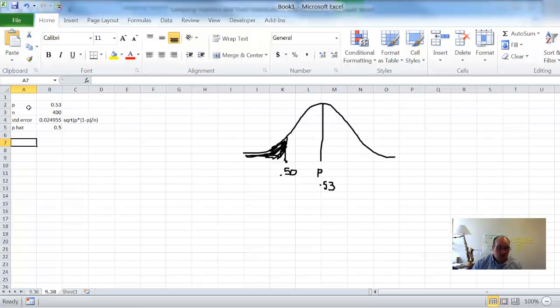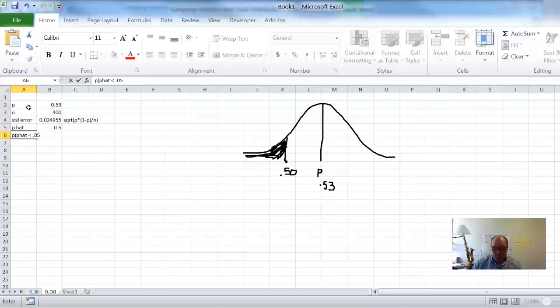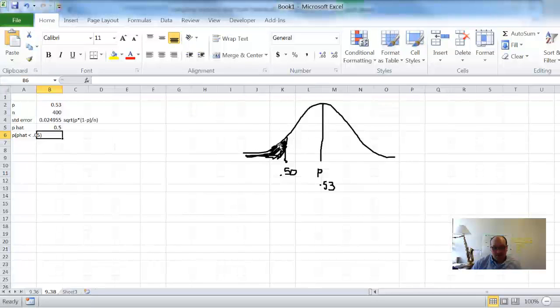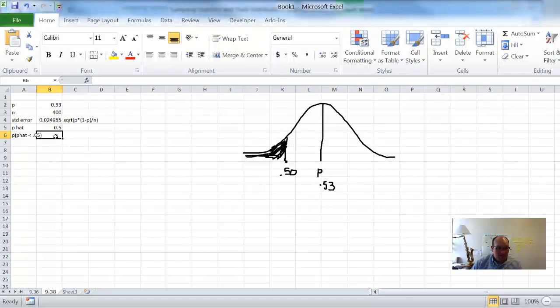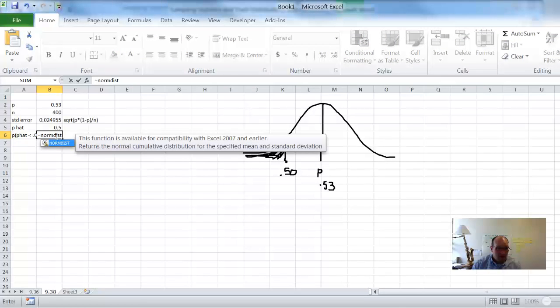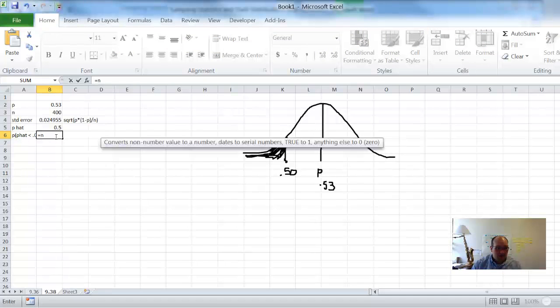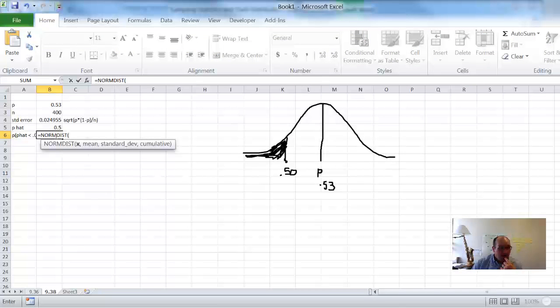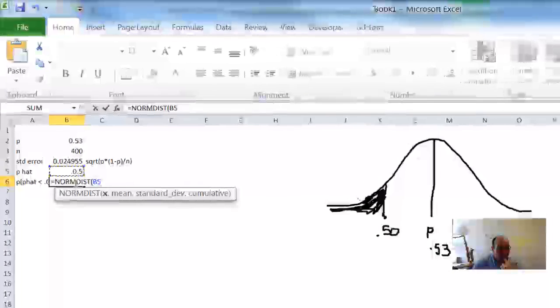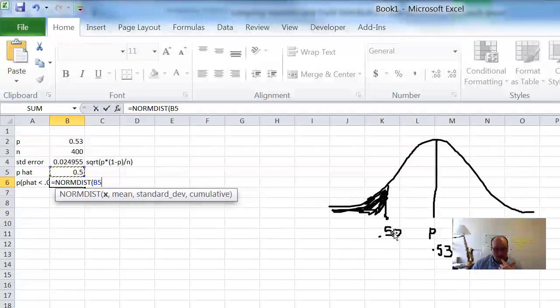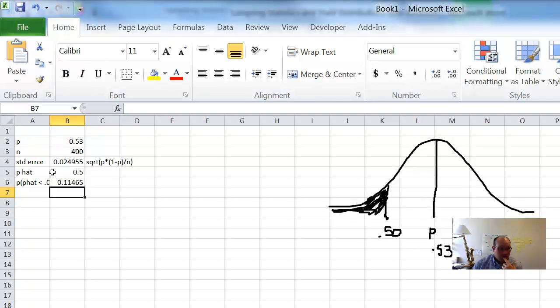There's my answer. So now I want to know the probability that p hat is less than 0.05. That's exactly what I drew over here. How do I do this? Well, it's easy. I just use the norm dist function. Equals norm dist, and my x is what I got, that's the p hat, this other point right here. Our mean, comma, 0.53, comma, standard deviation. I use this standard error that I just calculated, comma 1, cumulative. So there we go, 11.45%.